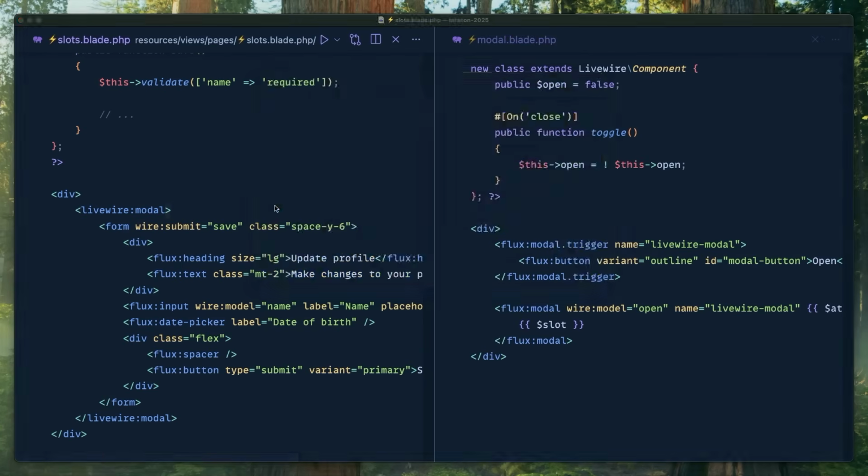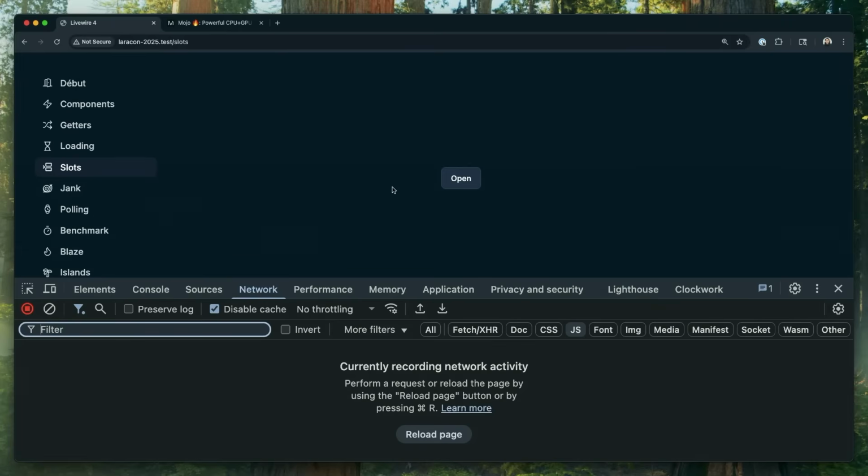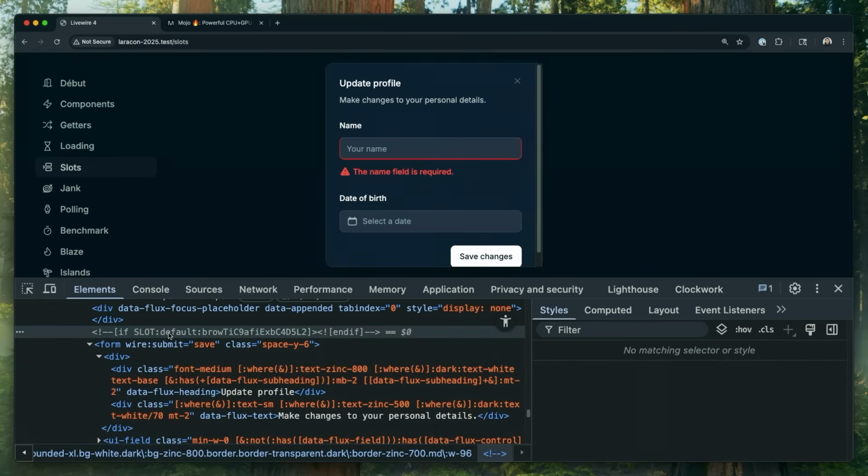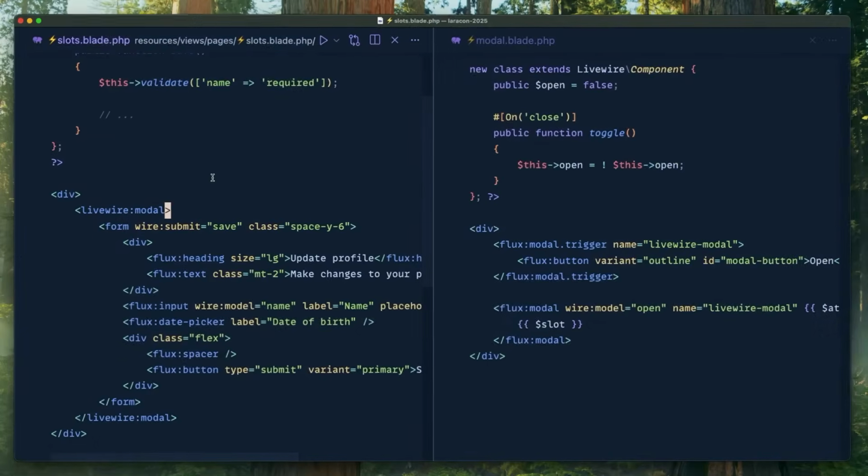Yeah, so that's modals. It seems like this should be an easy thing to do, but honestly, it's one of the hardest parts about building Livewire 4, because if you think about it, a Livewire component is its own little isolated unit that goes back to the server. So if one component passes a part of itself into another component, when that component re-renders, what happens? Does it bring that slot over? And when the parent re-renders, there's all these questions, but we thought really hard about it and we solved it the right way. And the cool way, and we added these HTML markers also so that we know, like, hey, wire submit save belongs to this other component, not the one that has the slot. So I don't know if that makes any sense, but we did that and we're excited.